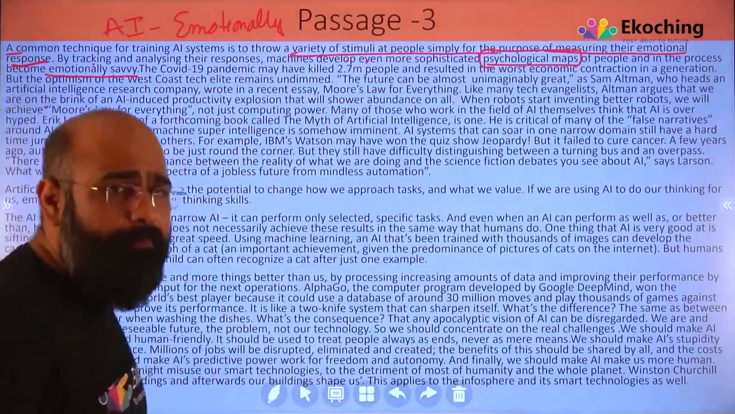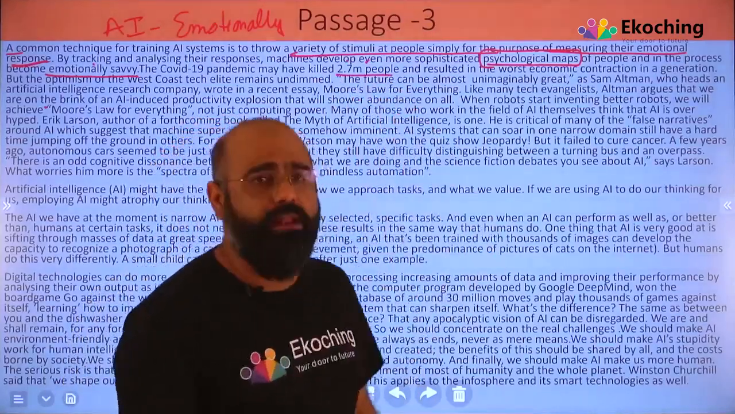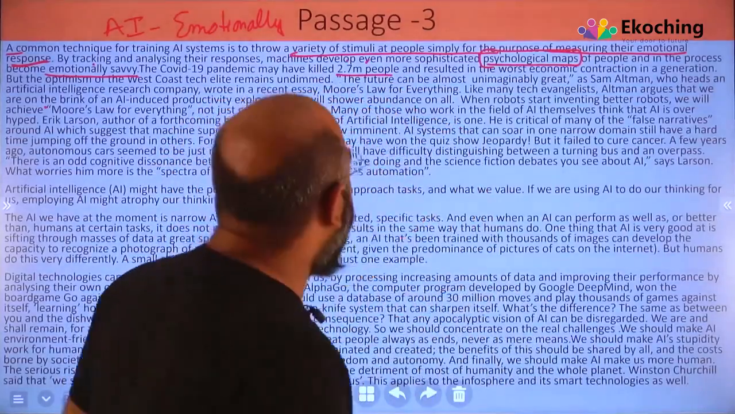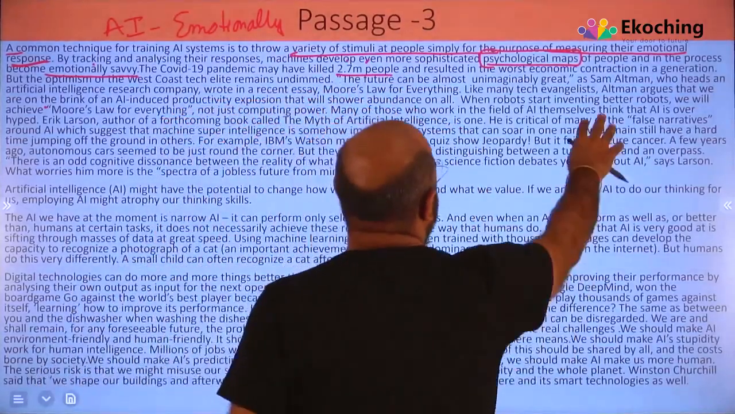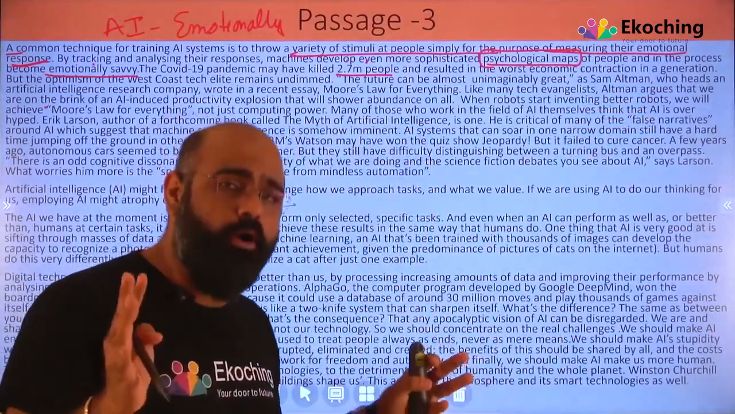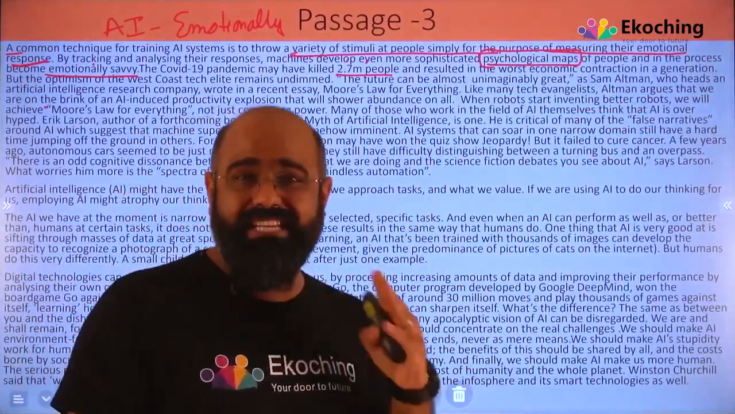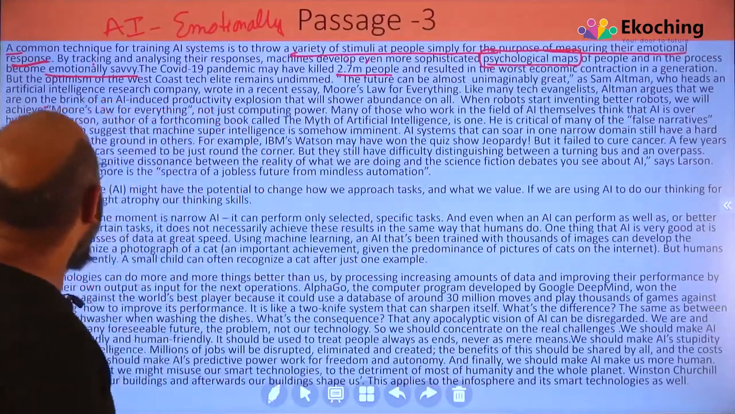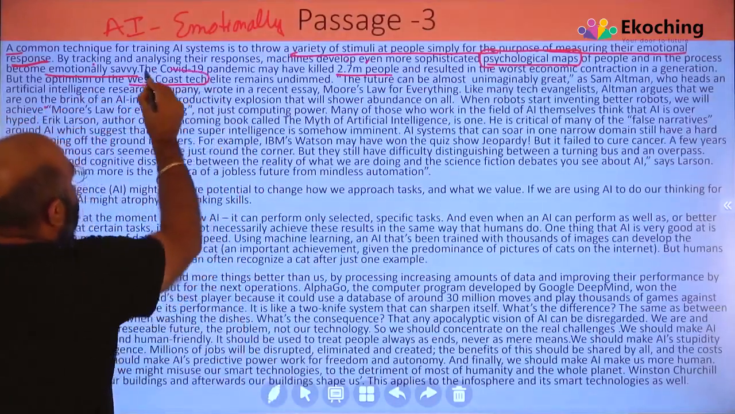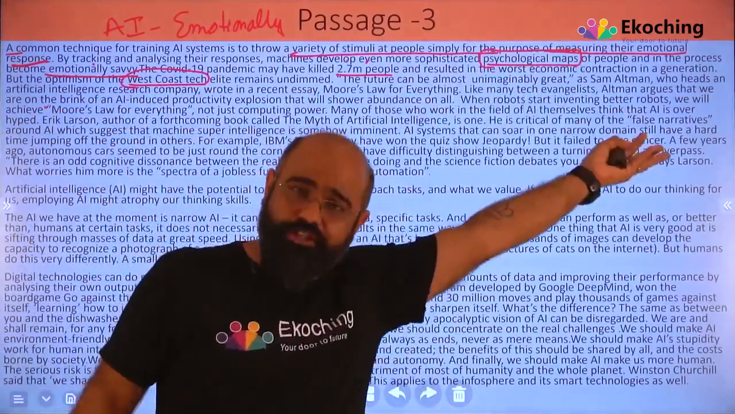The COVID-19 pandemic has killed slightly over 2.7 million people. Now it has crossed 3 million. It has killed 2.7 million people and resulted in the worst economic contraction in a generation. Worst economic contraction. If I talk about India, we are contracting at a rate of, I think, 7%, more than 7%. But the optimism of the West Coast tech elite remains undimmed. West Coast, right?